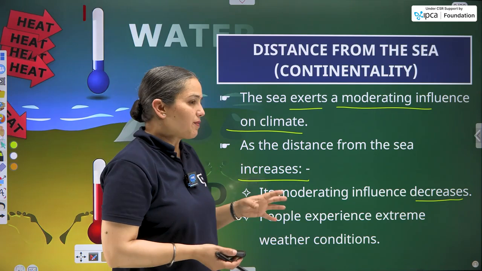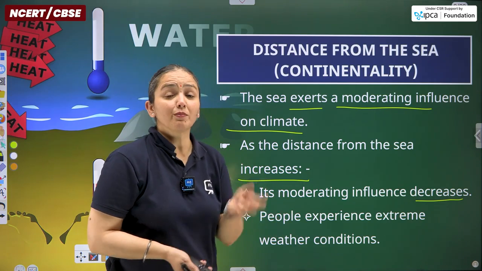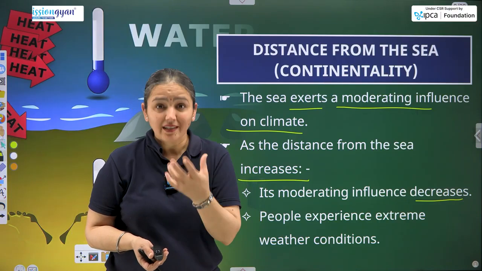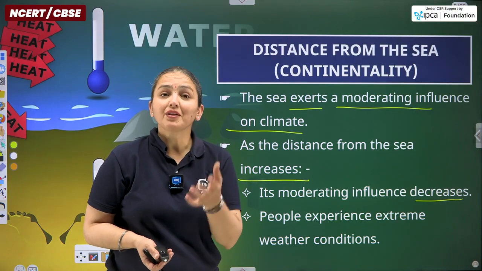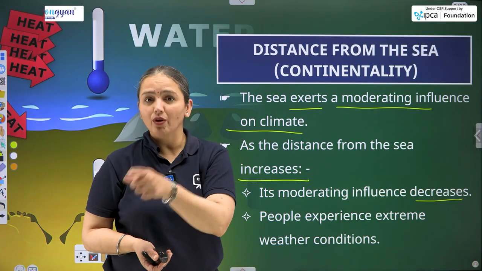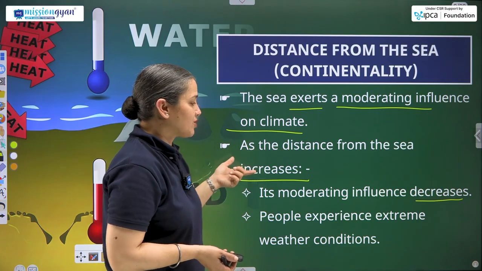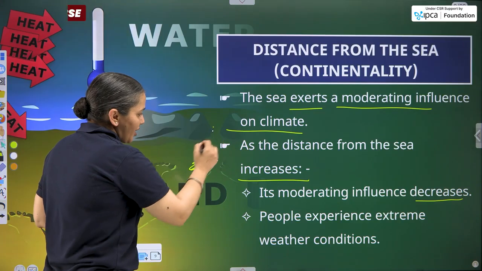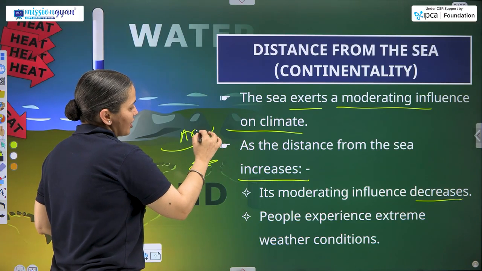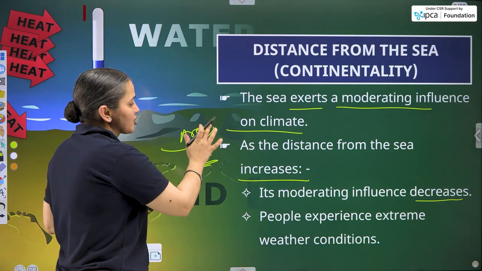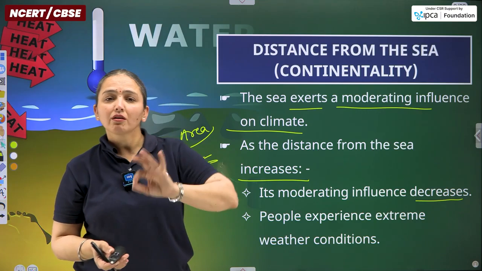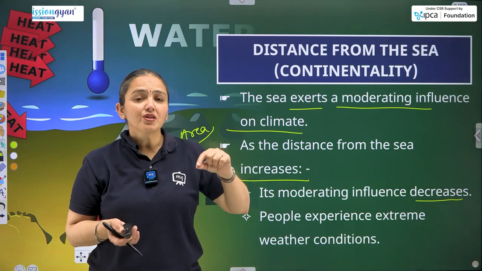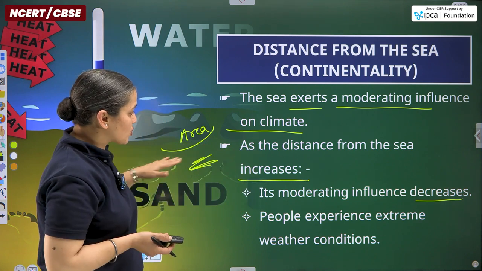We are talking particularly about the temperature part as well, because what comprises climate, or what are the major features present in the climate? Temperature, then comes the rainfall. So how is it going to affect the temperature? I've already told you, near the water body, whatever area or region is there is going to experience a moderate climate, neither too hot nor too cold, even more towards the humid part. So humidity will be more in the coastal region.